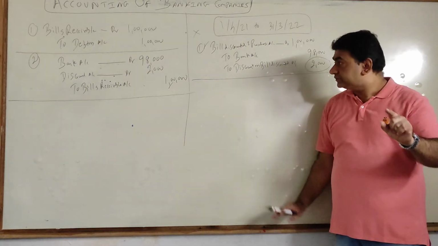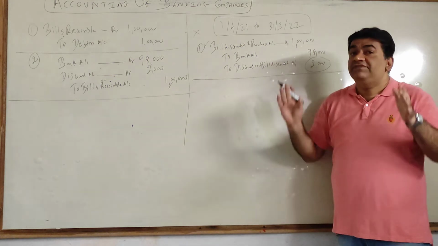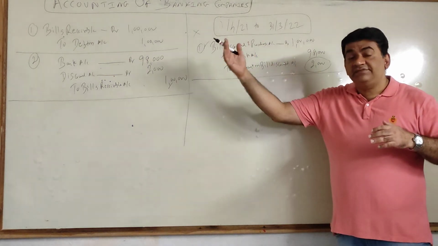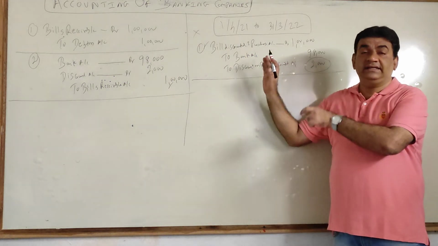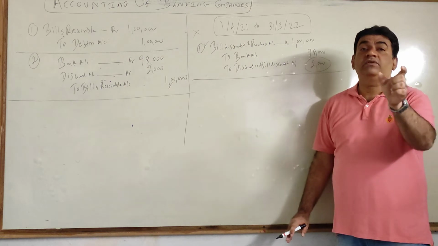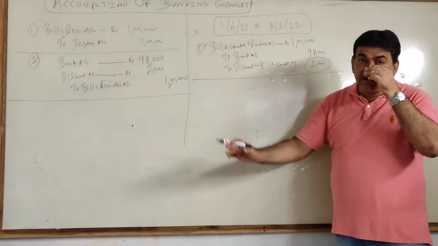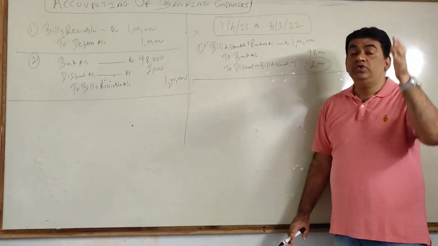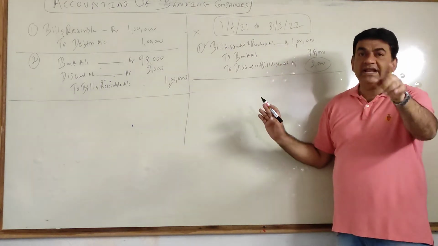Now, that income which doesn't belong to my current year and which belongs to the next year, which is yet to come, will be called rebate, or rebate on bill discount. When I start the sum, the main calculation will be first, how do you calculate rebate? Of course, I am giving you a direct answer here.